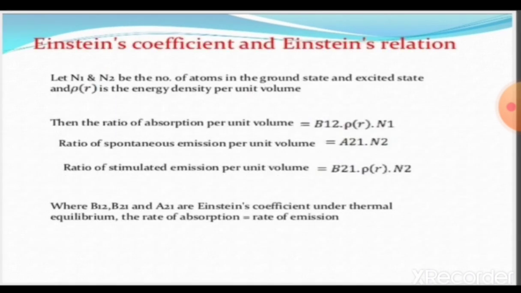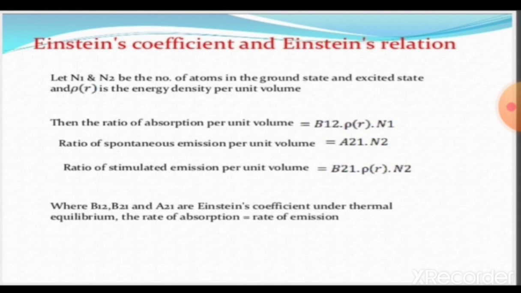Einstein's coefficients and Einstein's relations. Let n1 and n2 be the number of atoms in the ground state and excited state, and sigma r the energy density per unit volume.